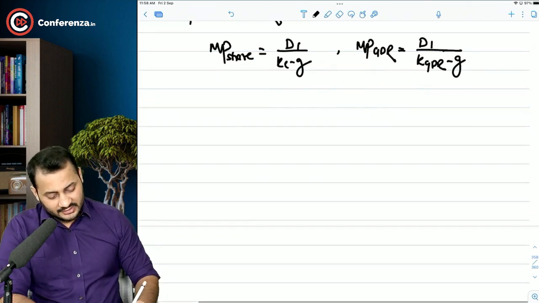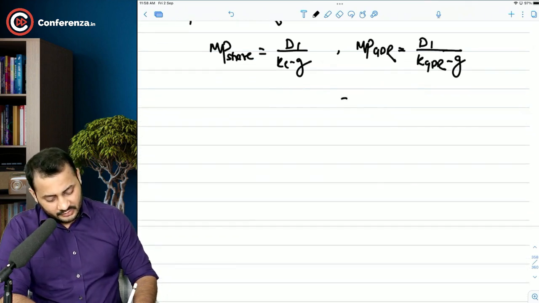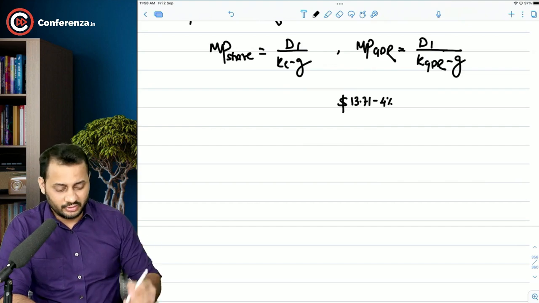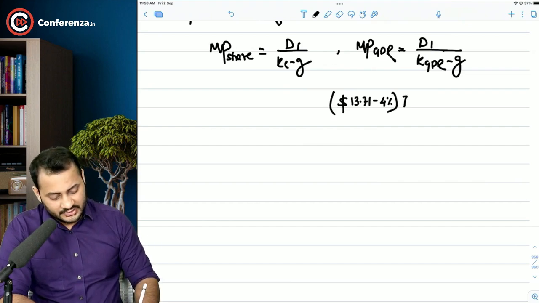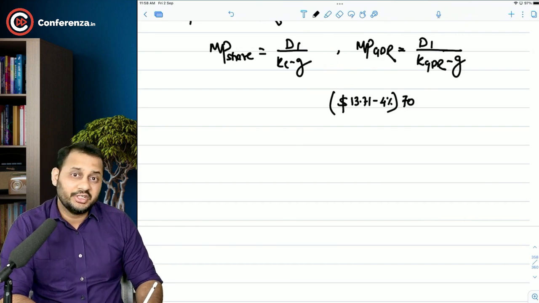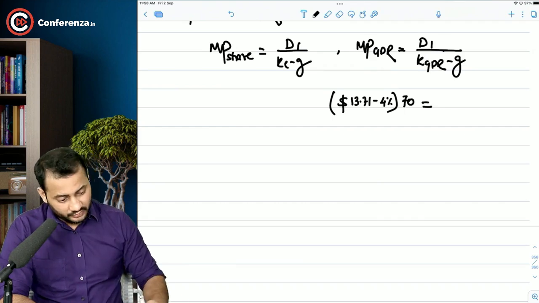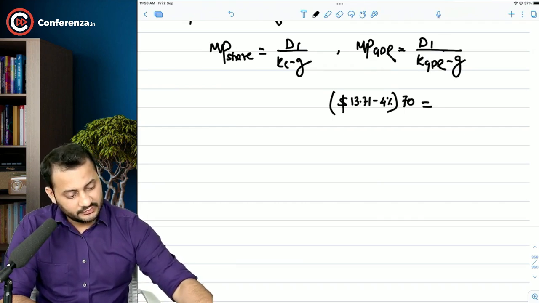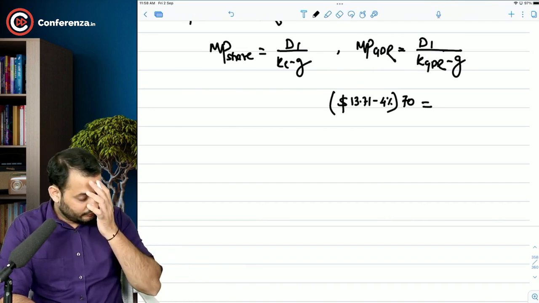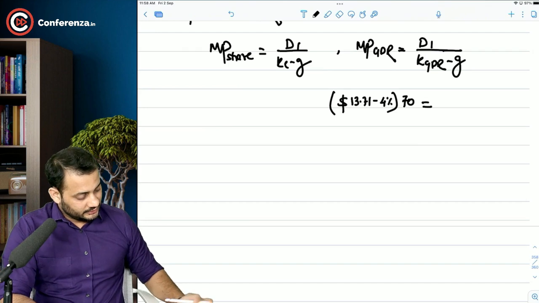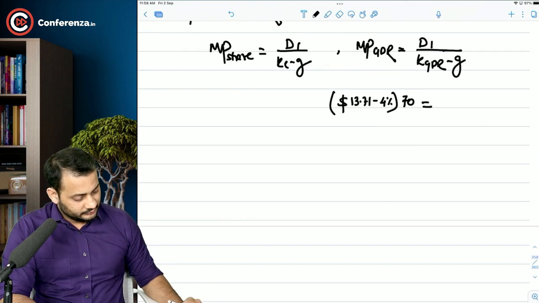Okay, so in another sense, I can write it like this. Understand, 13.71 less 4% issue expenses. This is called the issue cost, and then multiplied by 70 in order to convert it into rupees. So this will be 13.71 less 4%, into 70. That comes to 921. Or 960 less 4%, 921.6, right?